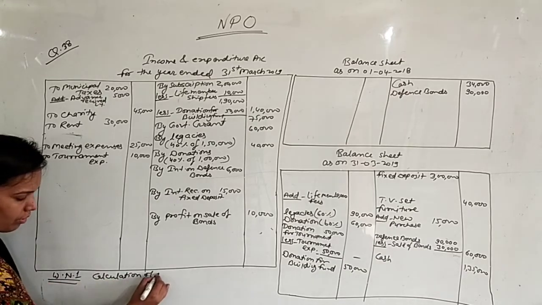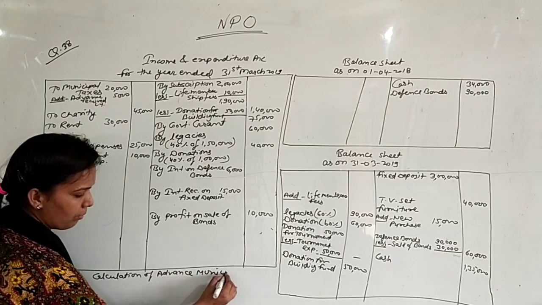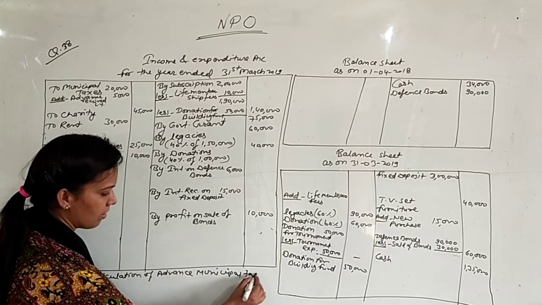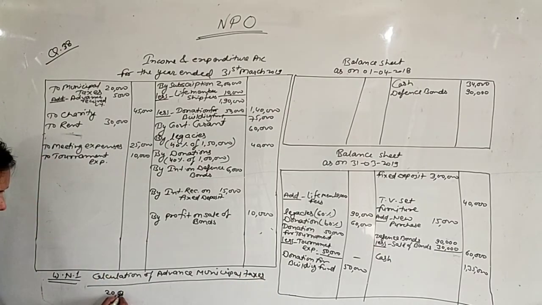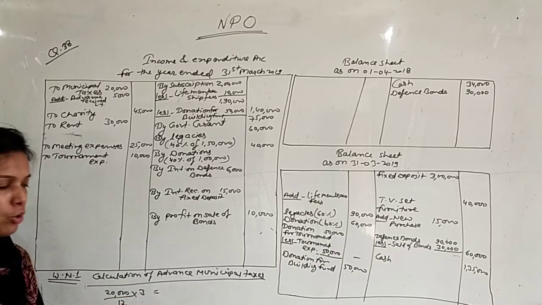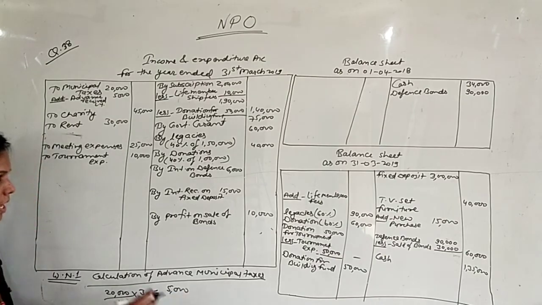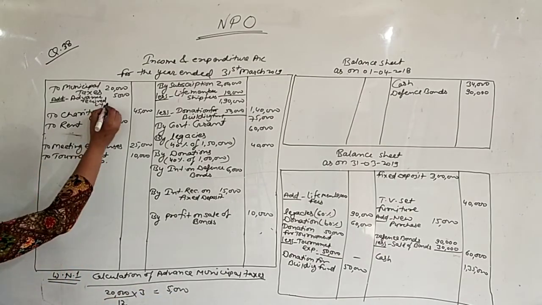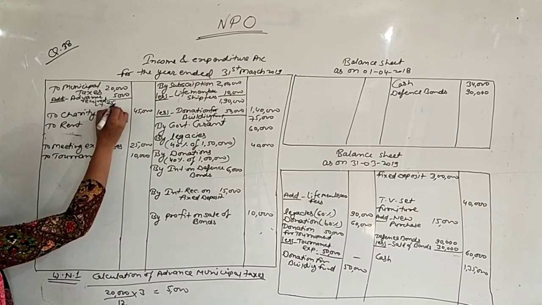Calculation of advance municipal taxes. 20,000 municipal taxes is for the full year, means for 12 months. So you have to find only for 3 months. Those 3 months are April to June. So it will be 5,000. So 5,000 every year you are receiving as advance. So last year's advance you will add, so it will be 25,000.